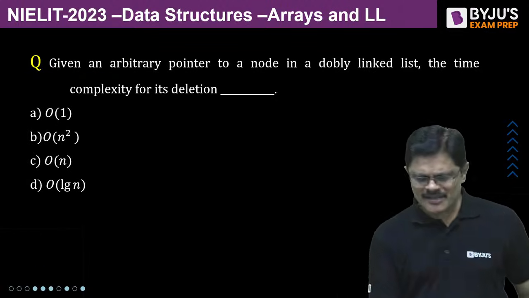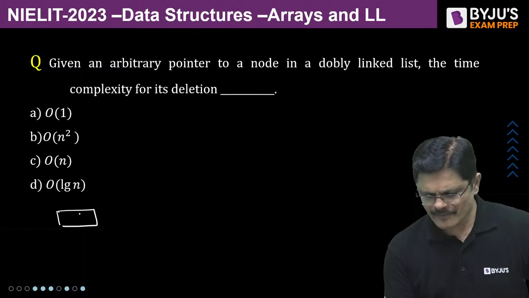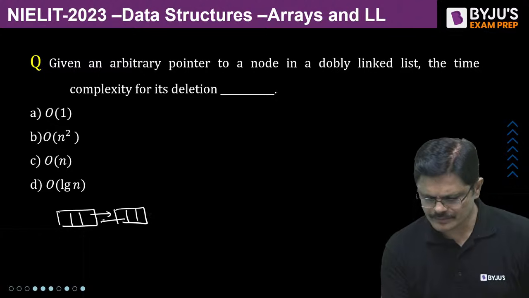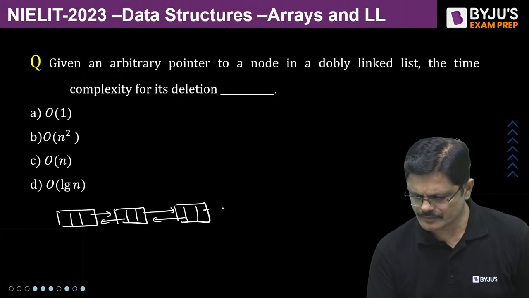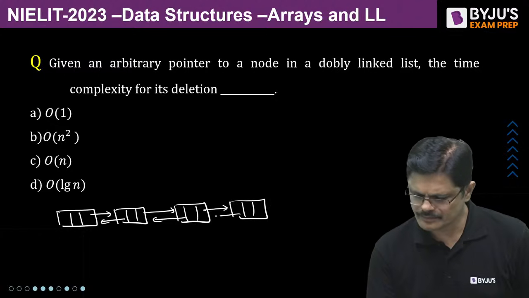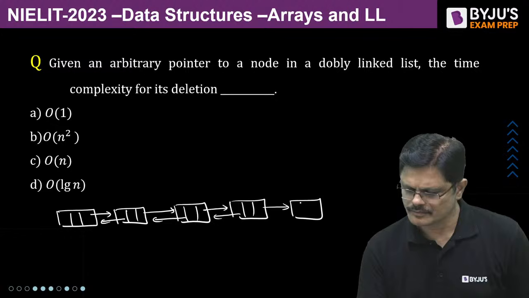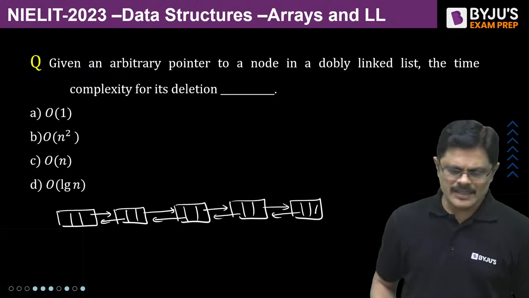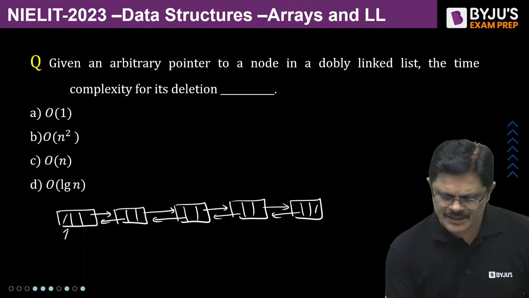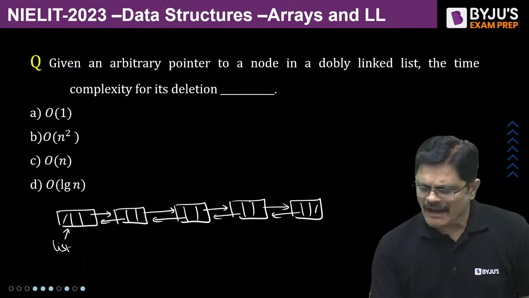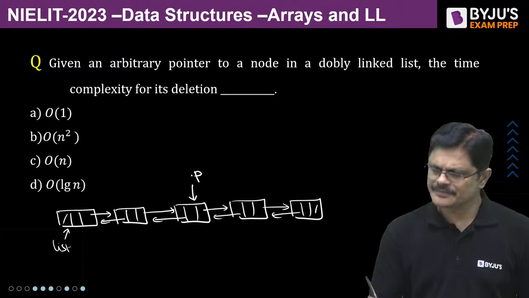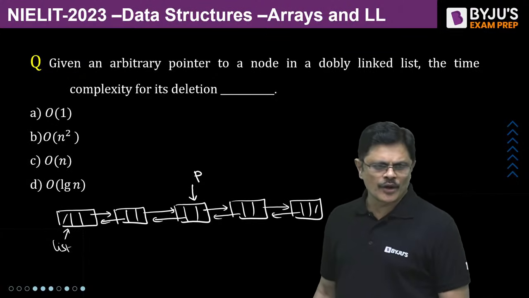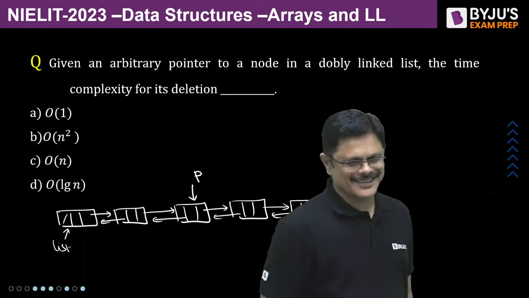So this is very interesting, which I was talking about. Suppose you have this particular doubly linked list and you have a pointer to the node which needs to be deleted.